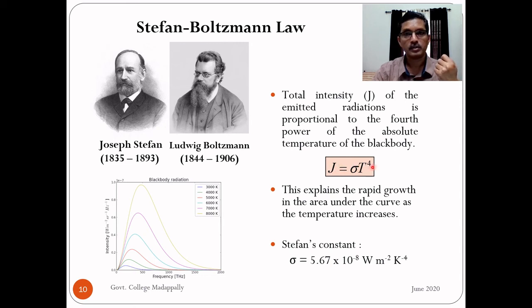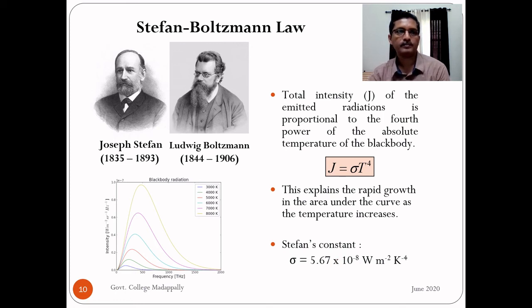J is proportional to T raised to 4, and this proportionality constant is called Stefan's constant. Its value is 5.67 into 10 raised to minus 8, and the unit will be J by T raised to 4. J, total intensity, has the unit watt per meter square. Then there will be T raised to 4 in the denominator, so per Kelvin raised to 4. So the unit is watt meter raised to minus 2 Kelvin raised to minus 4.